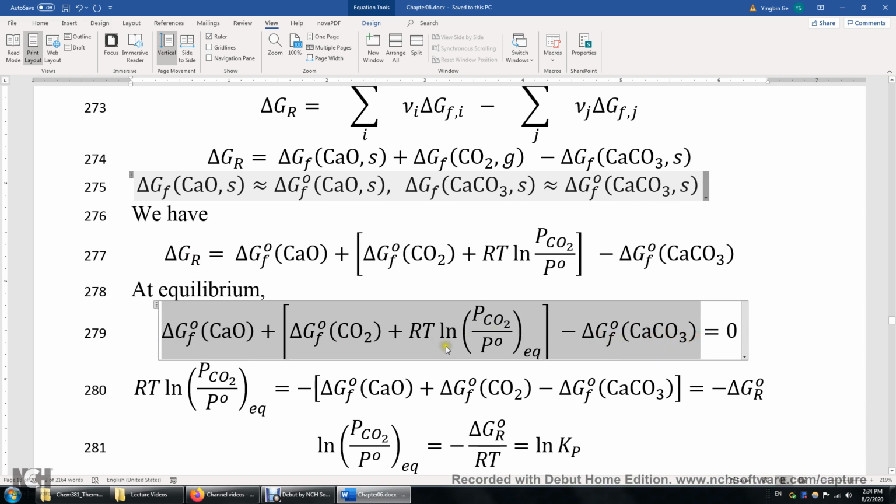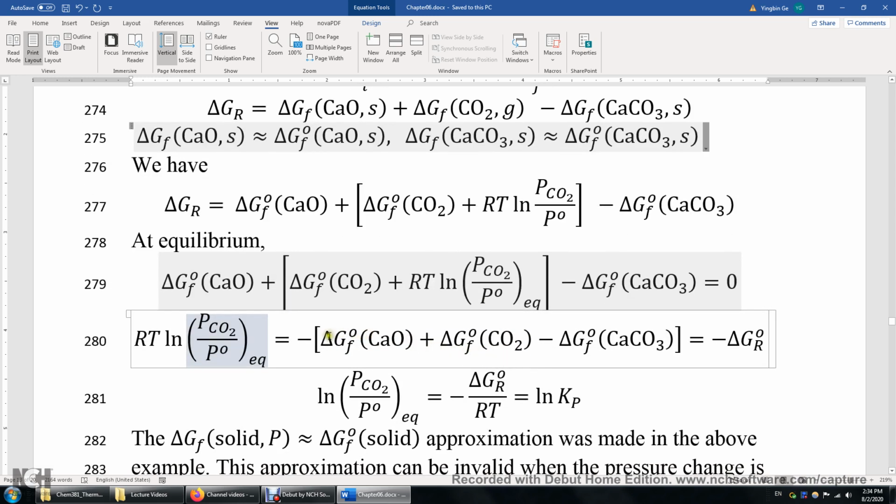And then we can write out the equilibrium constant for this reaction. First, we put this term on one side, everything else on the other side. If we look at these three terms together, it's just the Gibbs energy of the reaction in the standard state, or the standard Gibbs energy of the reaction.